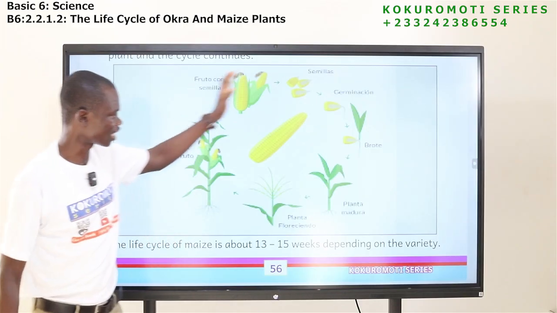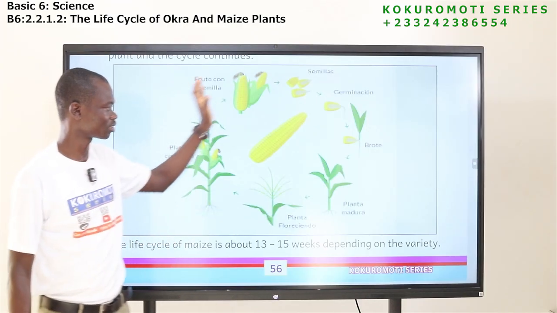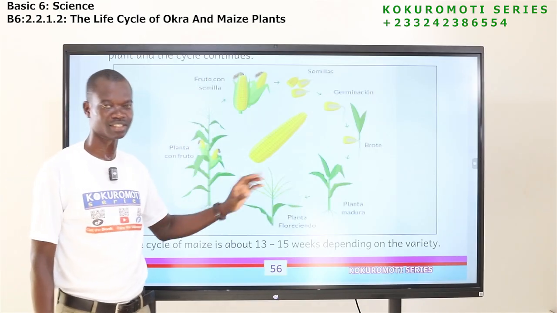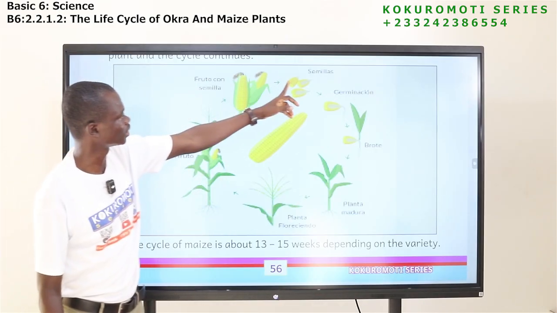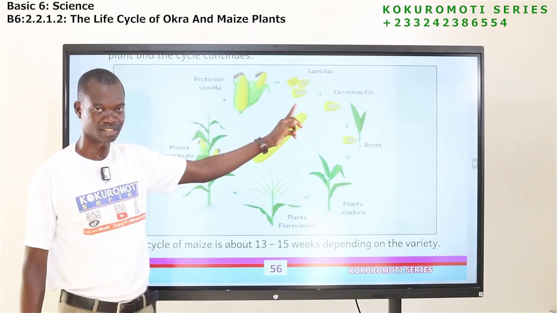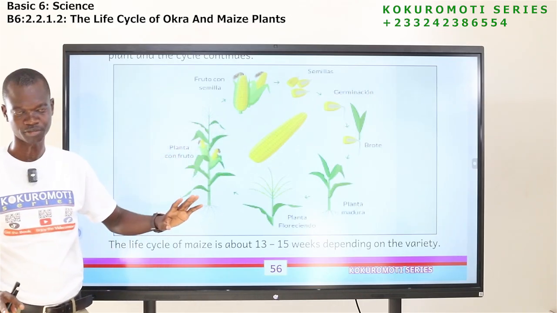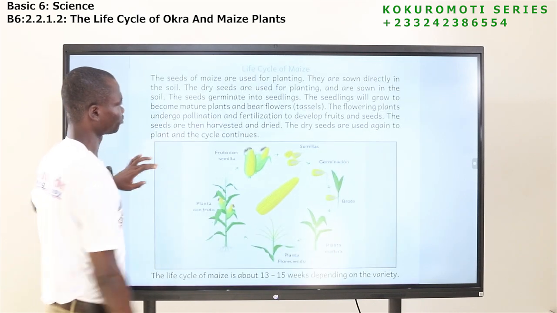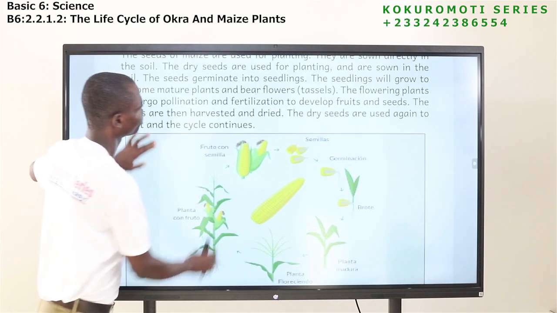So this is the life cycle, the stages that maize goes through. From the seed, it goes like this and comes back to the seed. That's the life cycle of maize. So it's just like the okra.